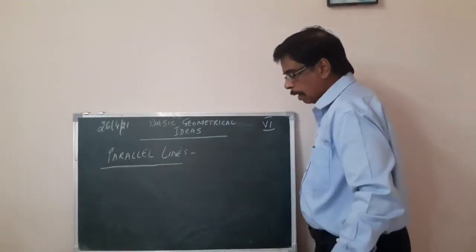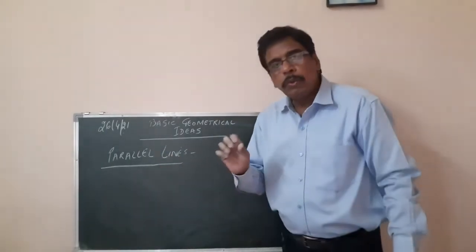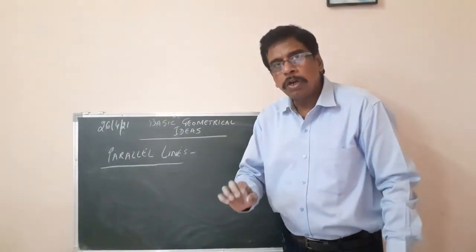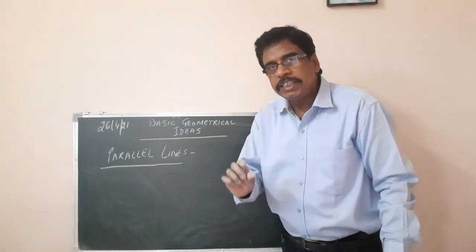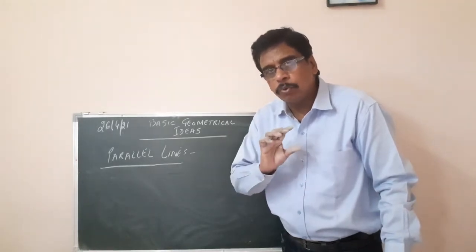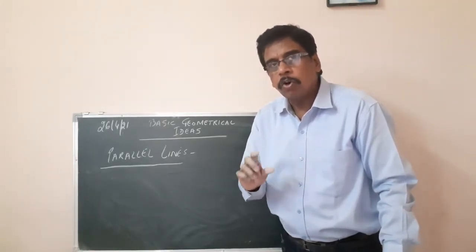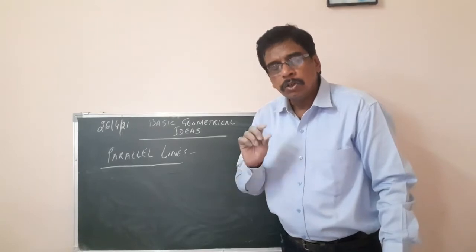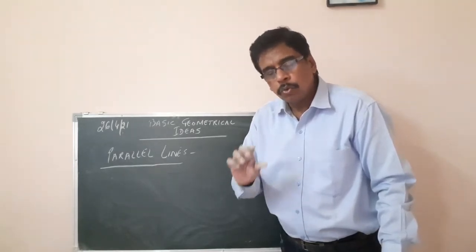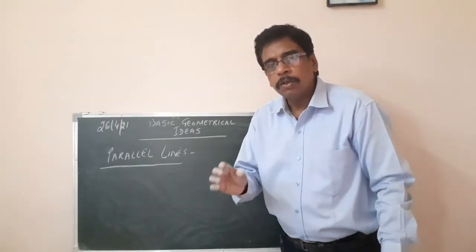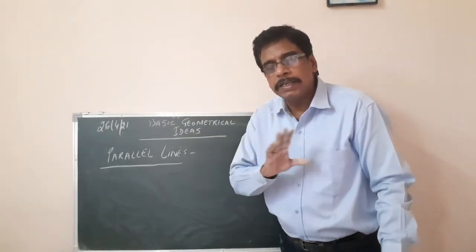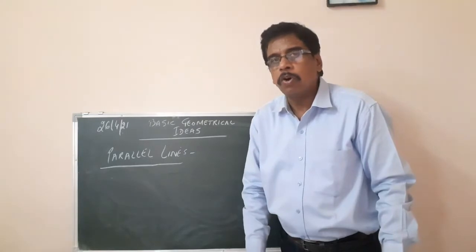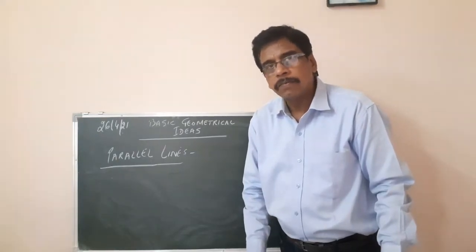Parallel lines. What are parallel lines? Two lines which do not meet, which do not intersect, and the distance between them is the same throughout. They are called parallel lines. Two or more than two lines which do not meet and the distance between them is the same throughout are called parallel lines.